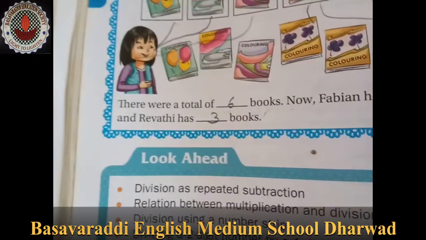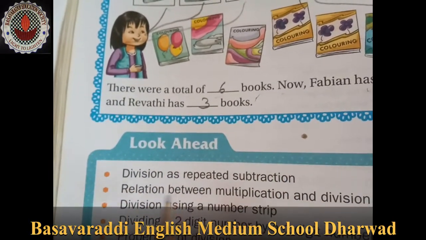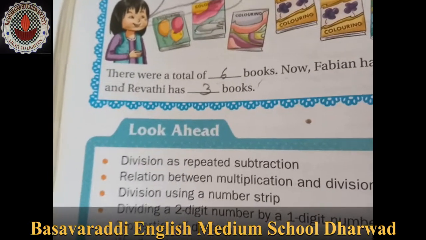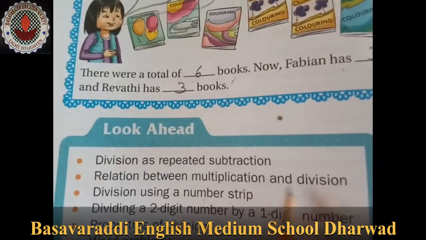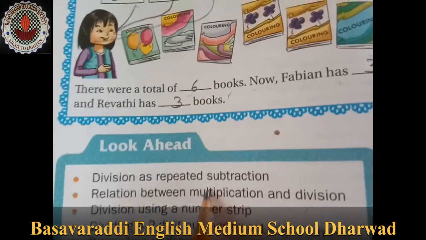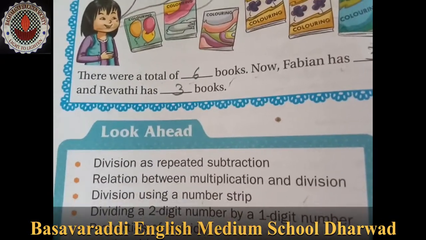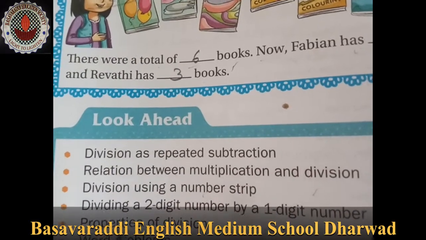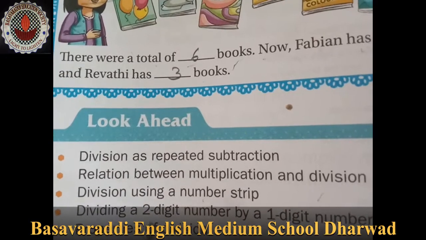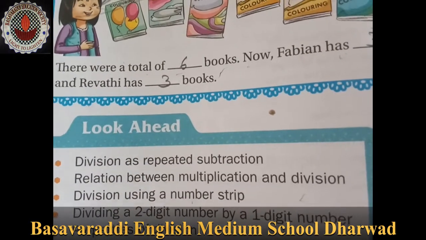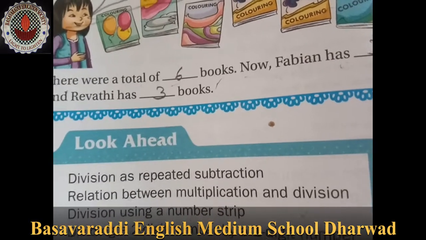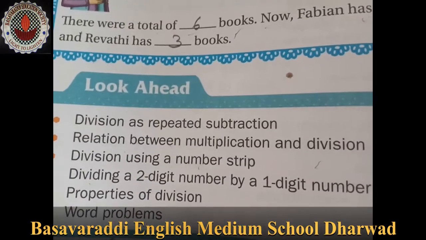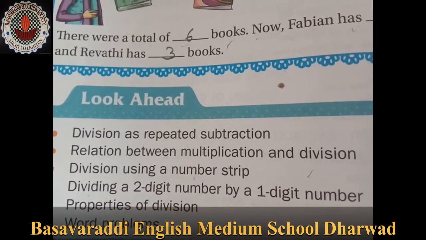So let us see what we are learning here. Look ahead. Division is repeated subtraction. We are learning the relation between multiplication and division. Division using a number strip. Dividing a 2-digit number by a 1-digit number. Properties of division and word problems are also learned here.